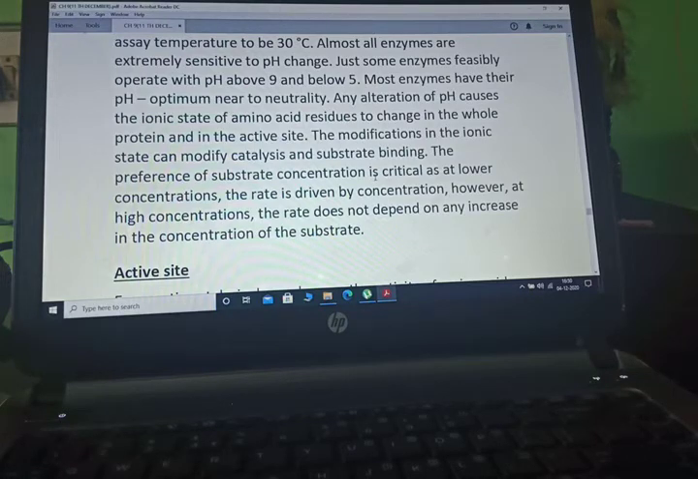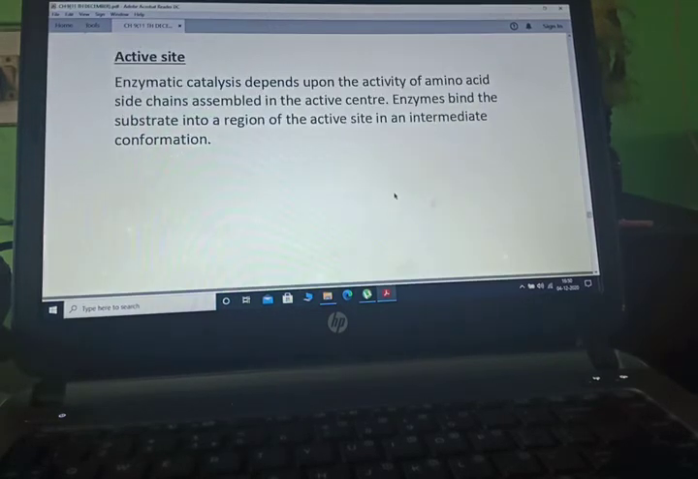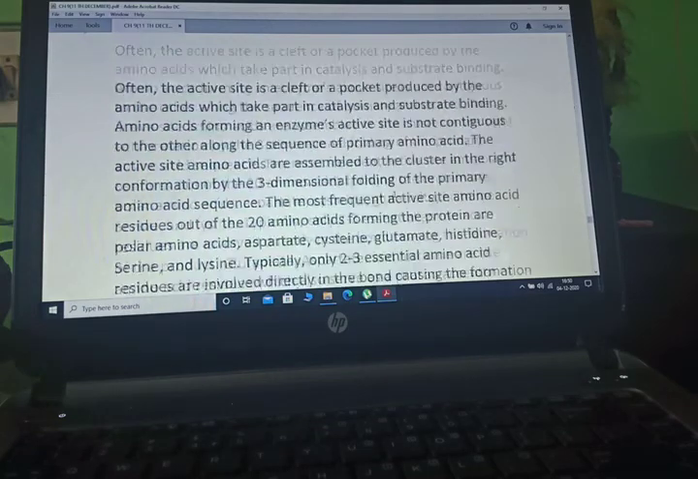The choice of substrate concentration is critical, as at lower concentration the rate is driven by concentration. However, at higher concentration, the rate does not depend on any increase in the concentration of the substrate. Now, active site. Enzymatic catalysis depends on the activity of amino acid side chains assembled in the active center. Enzymes bind the substrate into a region of the active site in an intermediate conformation.